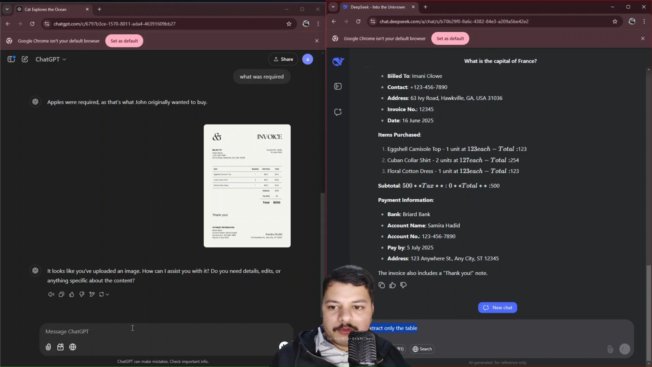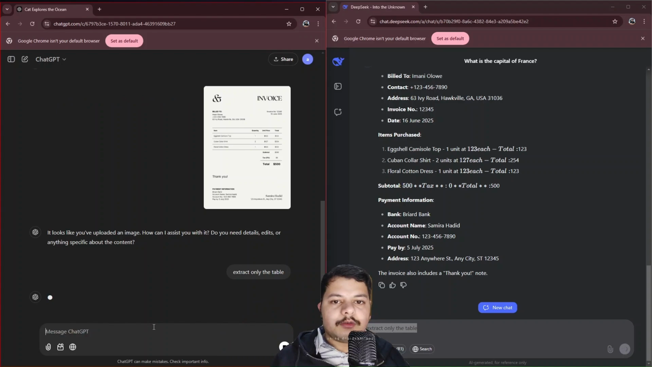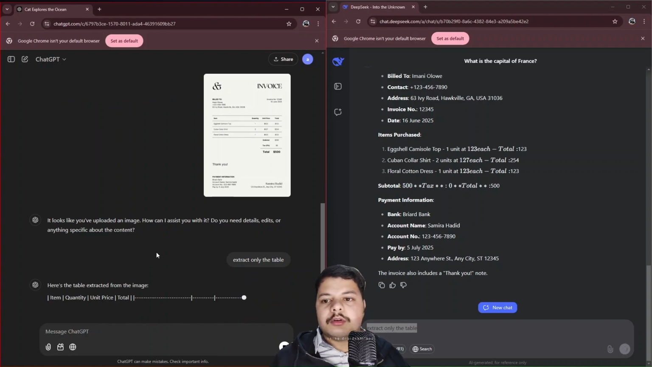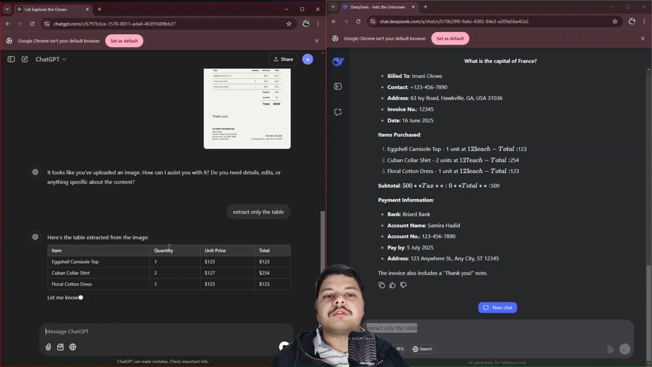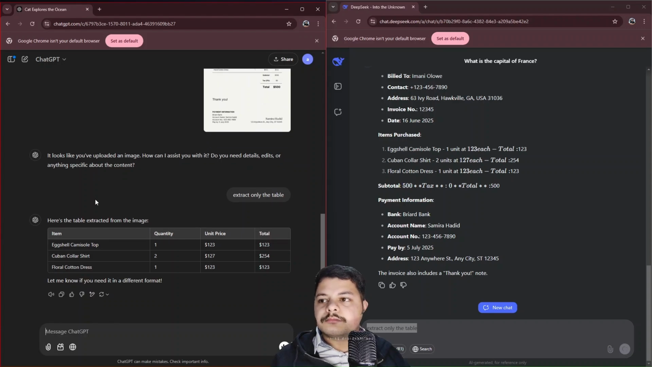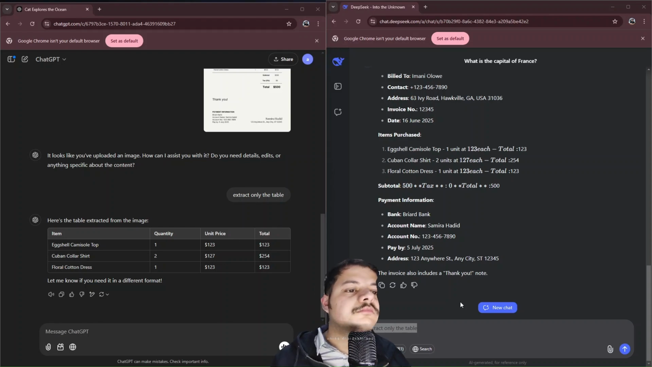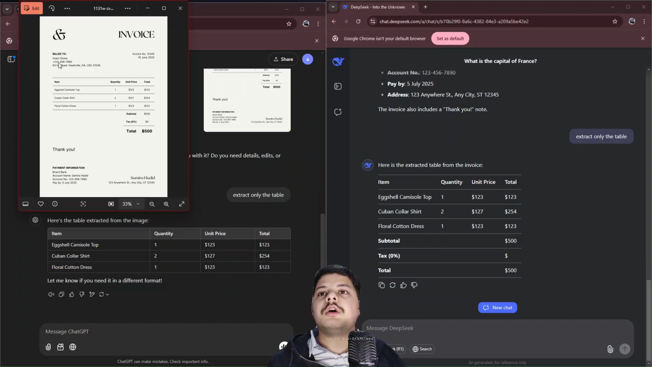So here I have given a prompt: extract only table. Let's see what the answer is, and let's see how it reacts to this. So we have both the answers over here. In this ChatGPT, it has recognized this particular table in which items and the number of items and the names, quantity, unit price, and total has been given.